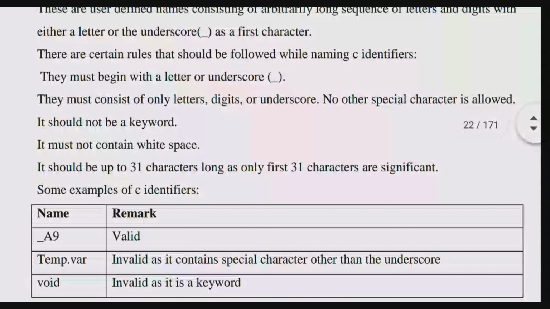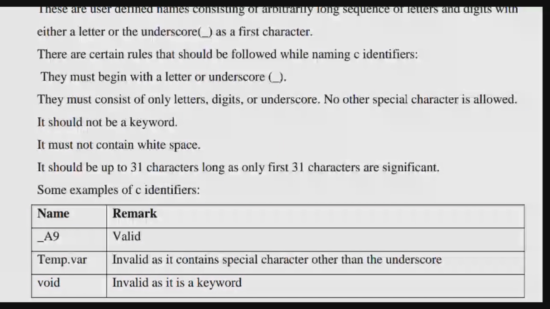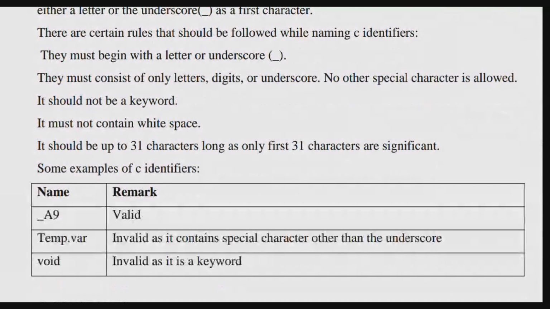It should be up to 31 characters. I repeat, it should be not more than 31 characters. The identifier should be equal to 31 characters or less. Only the first 31 characters are significant, so if you give more than that, it will take only 31. It is only up to 31, not more than that.